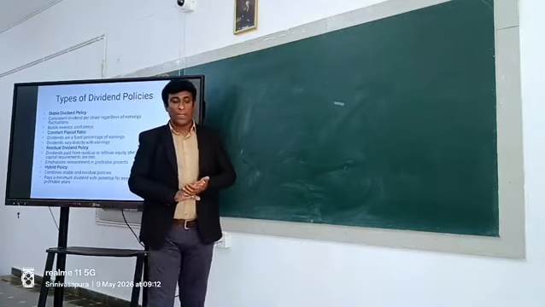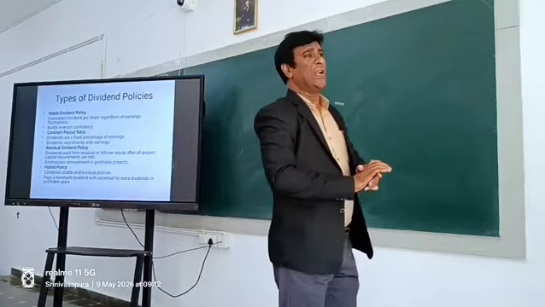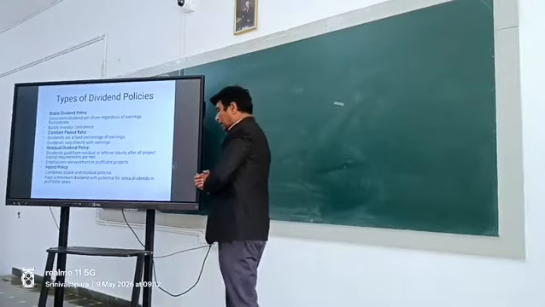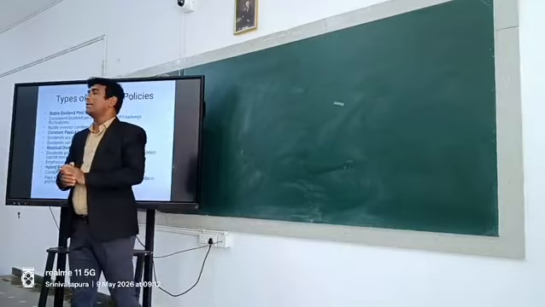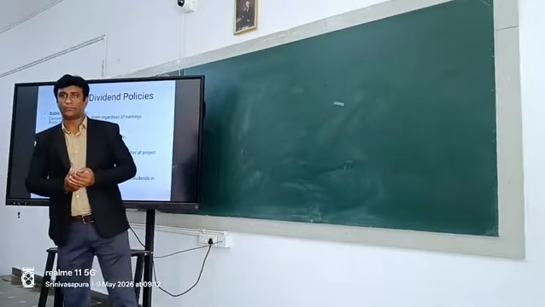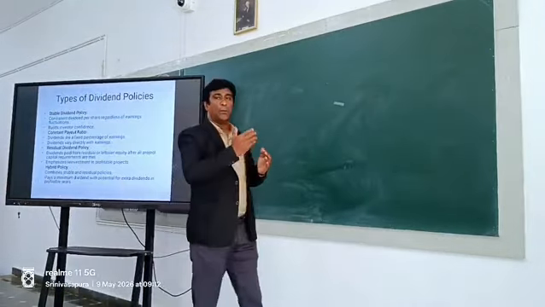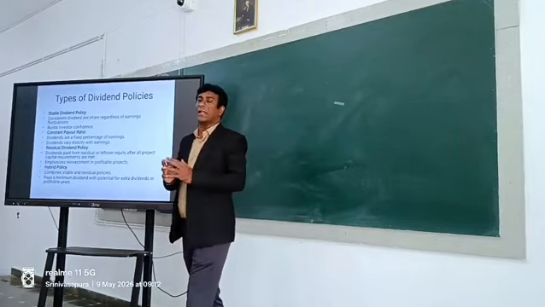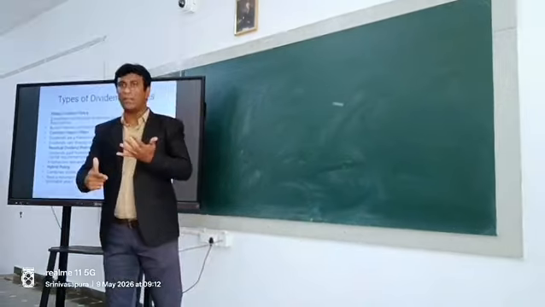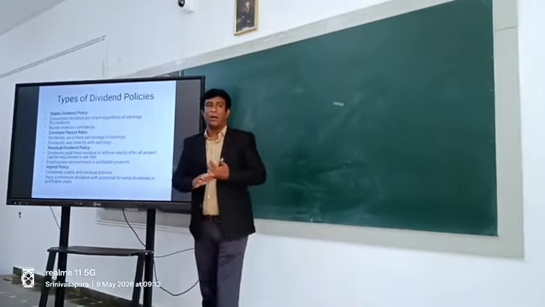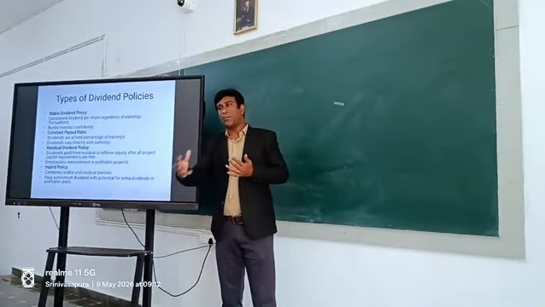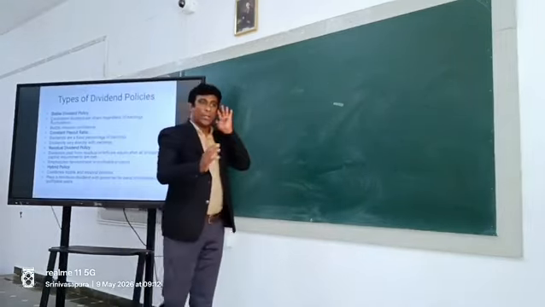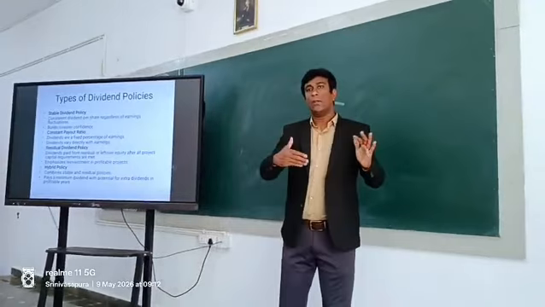Then the residual dividend policy. Residual dividend policy means, assume that the company earns rupees 1 lakh. The company first incurs all its requirements. First, the company has to look into its growth, and whatever is left out.